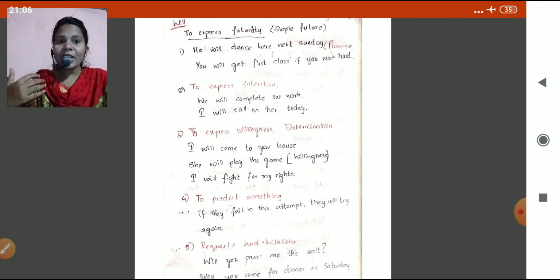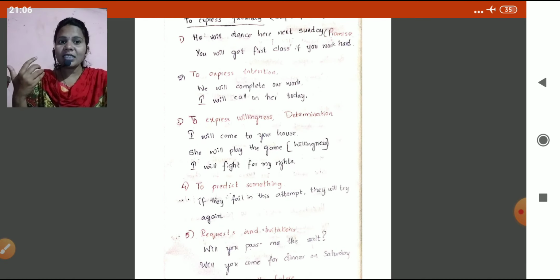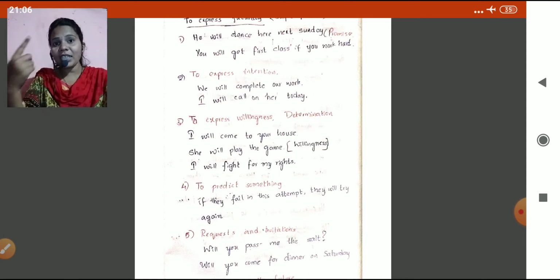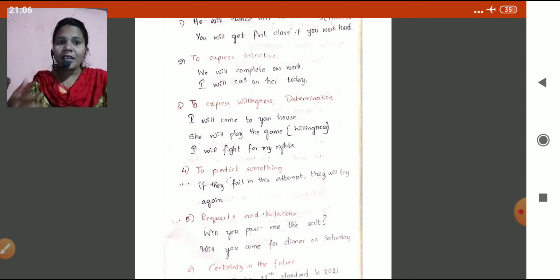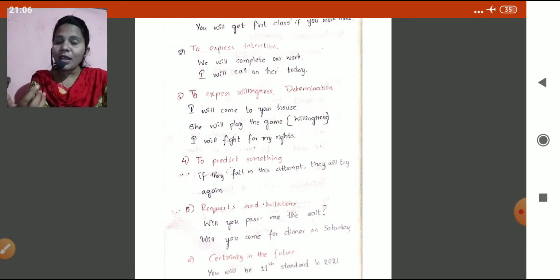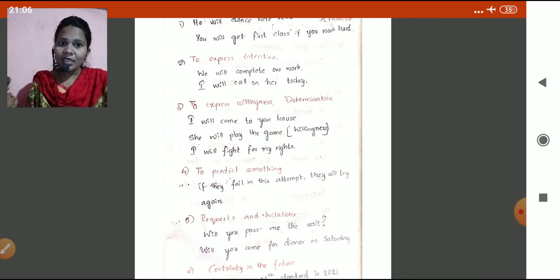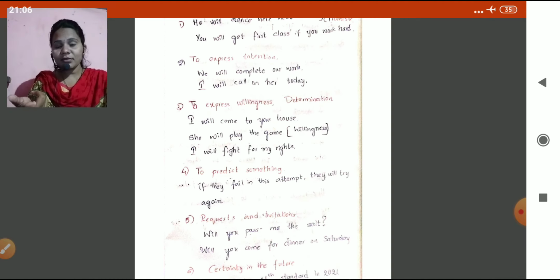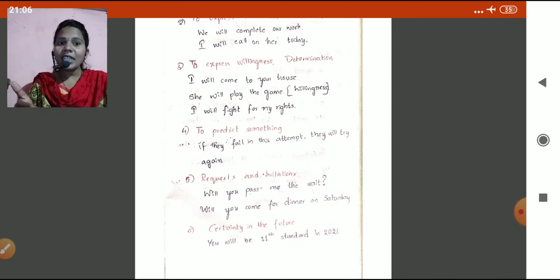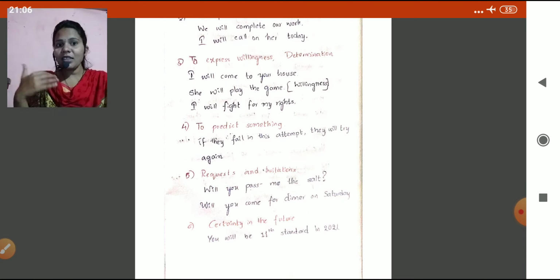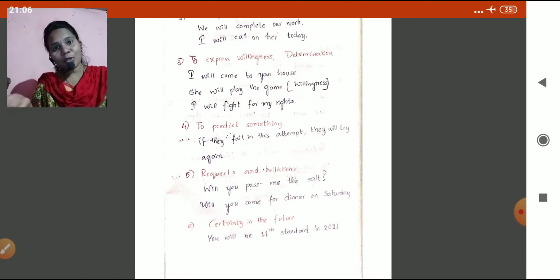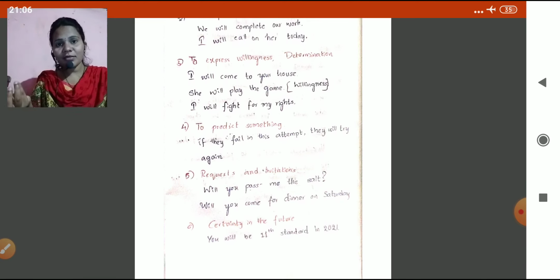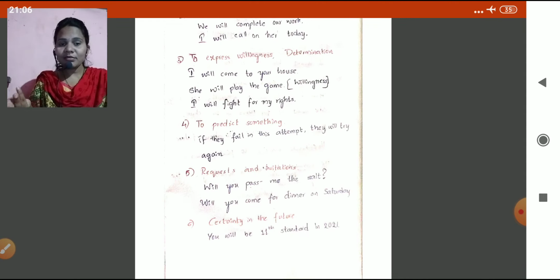To predict something: if they fail in this attempt, they will try again. Like predictions, to predict about the future. Request and invitations. Will you pass me the salt? Request. Will you come for dinner on Saturday? Invitation. Okay, children. Certainty in the future. You will be in 11th standard in 2021. Okay, certainty, reality in the future.